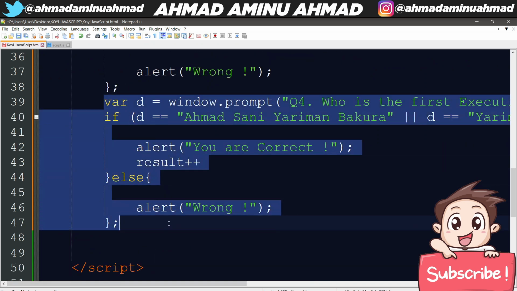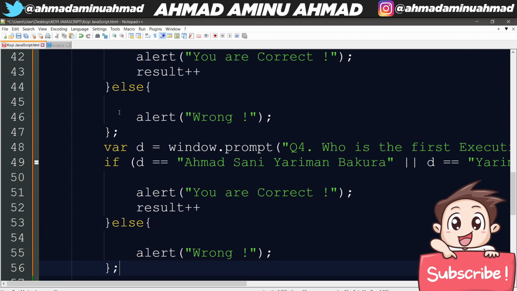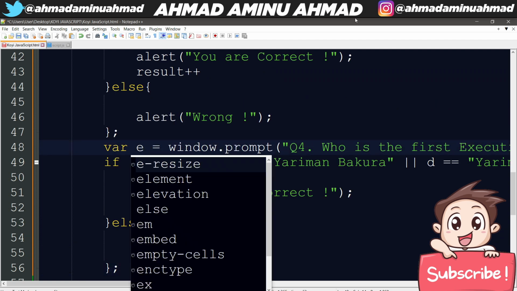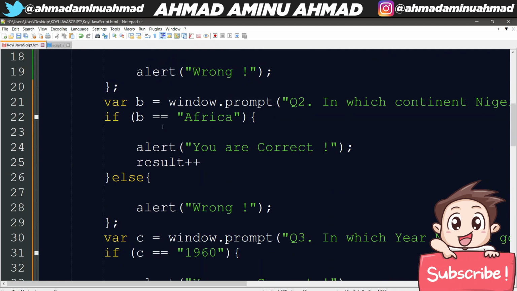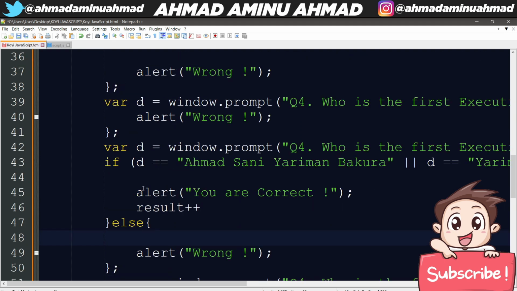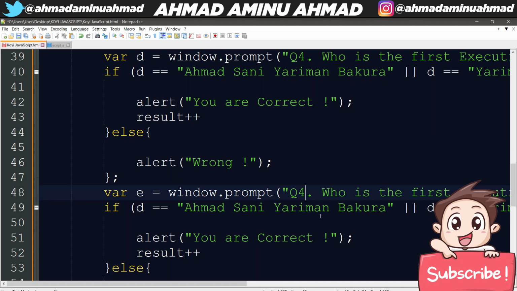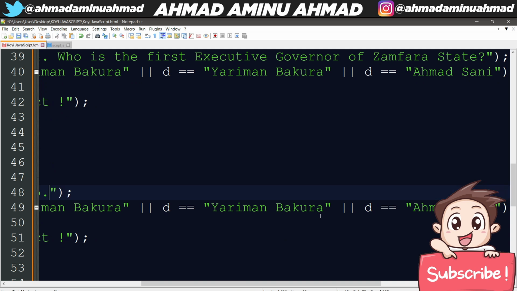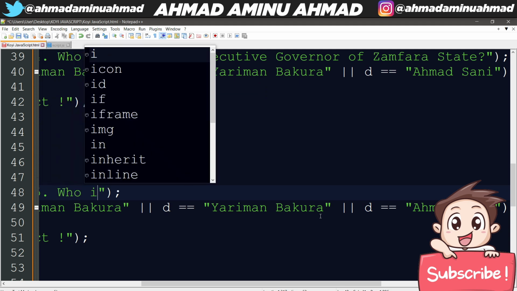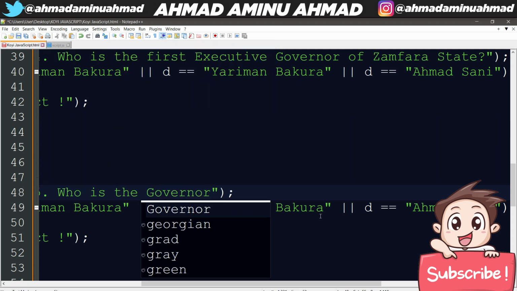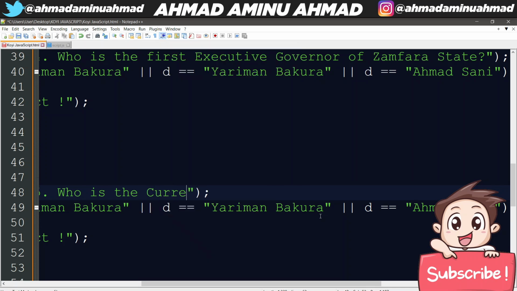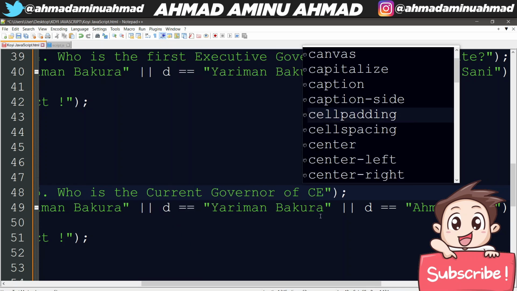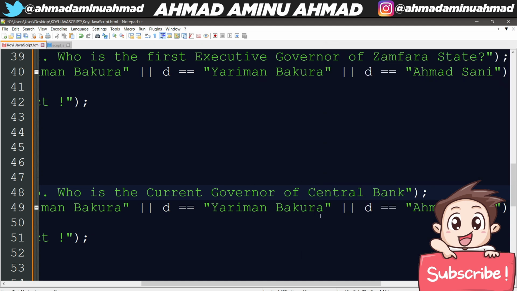So I'm going to create E for question 5. So for question 5 it is variable E. I'm sorry, here, let me see. Variable D, variable C here. So we have variable E. For the variable E, I'm going to say question 5. Then I'm going to ask this question: who is the current governor of the Central Bank?